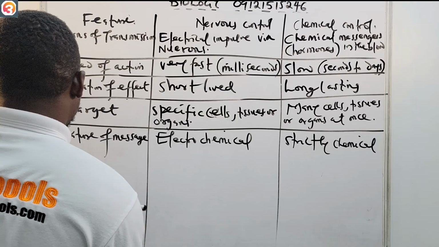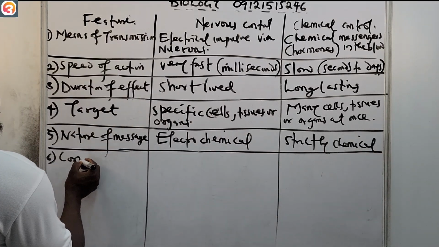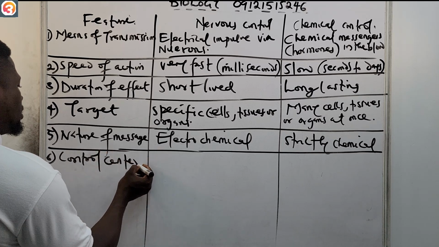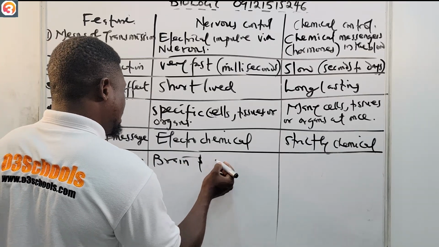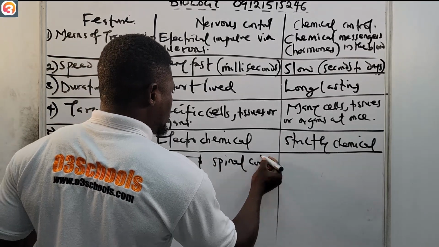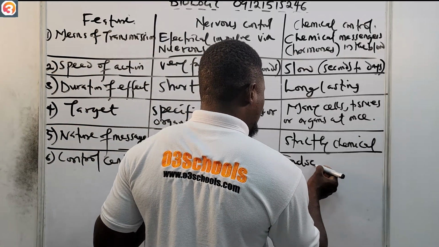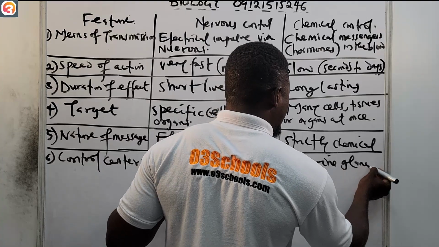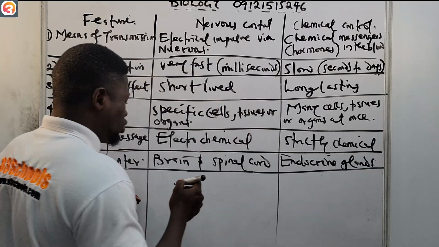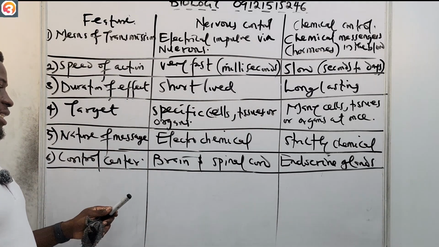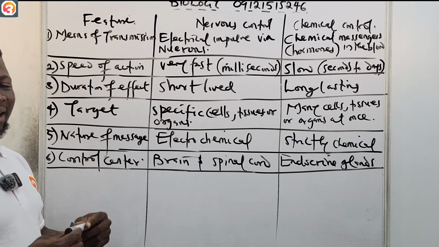Now let us see the control center, number 6. For nervous control, the control center is the brain and the spinal cord, while for chemical control it is the endocrine glands. We'll talk about the endocrine system in a separate video. So the brain and spinal cord control the nervous system, while the endocrine glands control the chemical system.